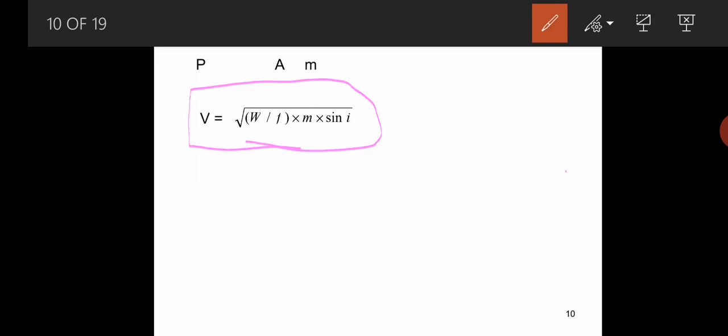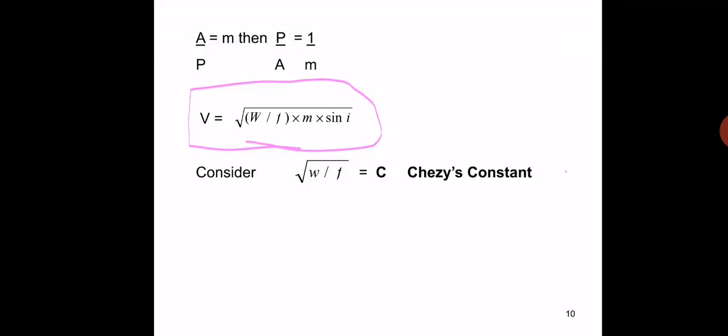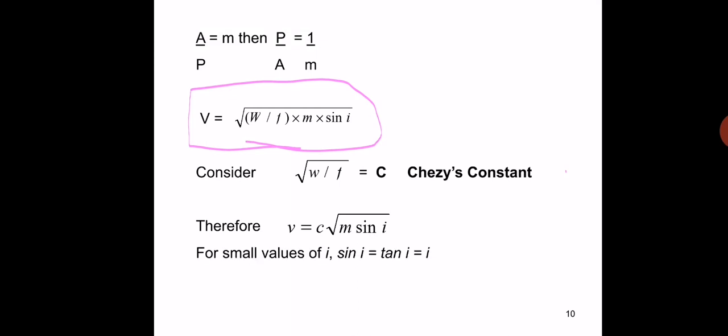So again, let us consider C is equal to root W by F. Here C is the Chezy's constant. Then the mean velocity of a fluid particle becomes V is equal to C into root M into sin i. For small values of i, sin i is equal to tan i, which is equal to i.